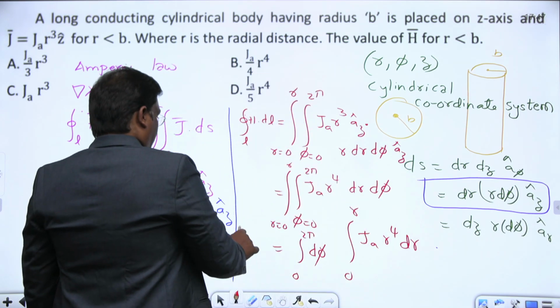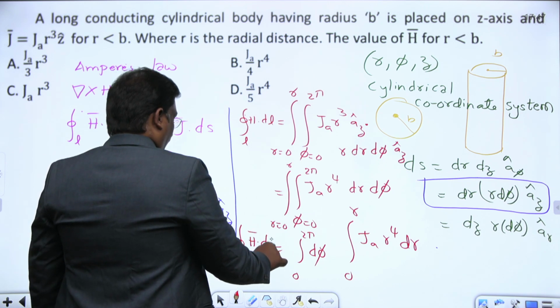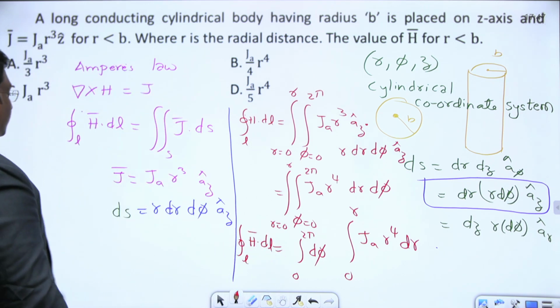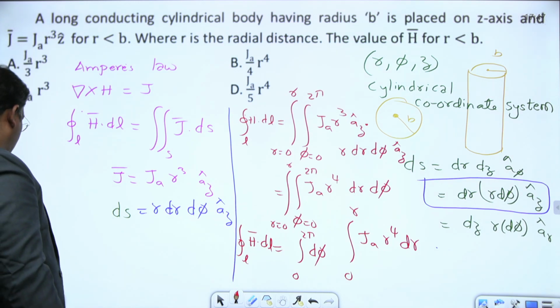This is the surface integral; now the line integral H bar dot dl. I am evaluating this one here. Let us evaluate that one.